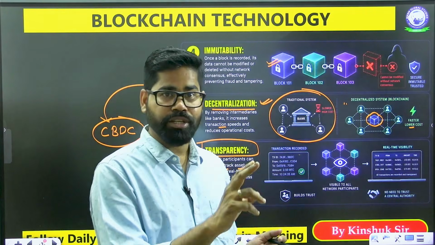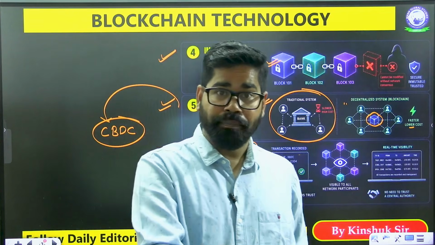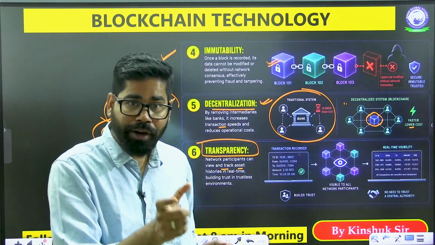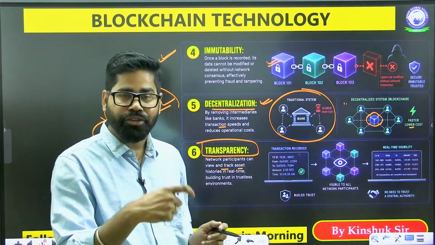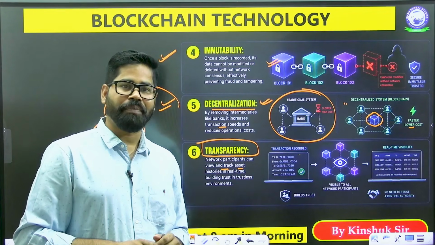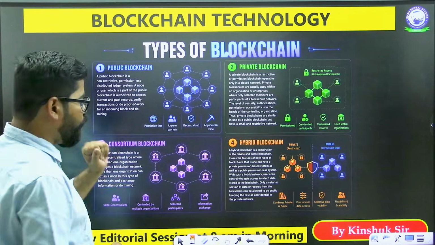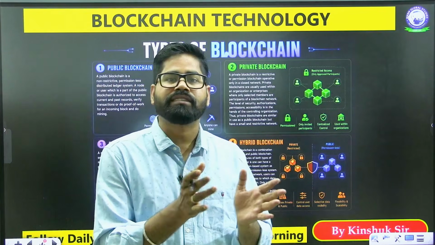All the nodes, all the participants in the network can track the transactions and the changes in the data. So this is also one part of the blockchain network. Now, when we talk about blockchain, there are four different types of blockchain.